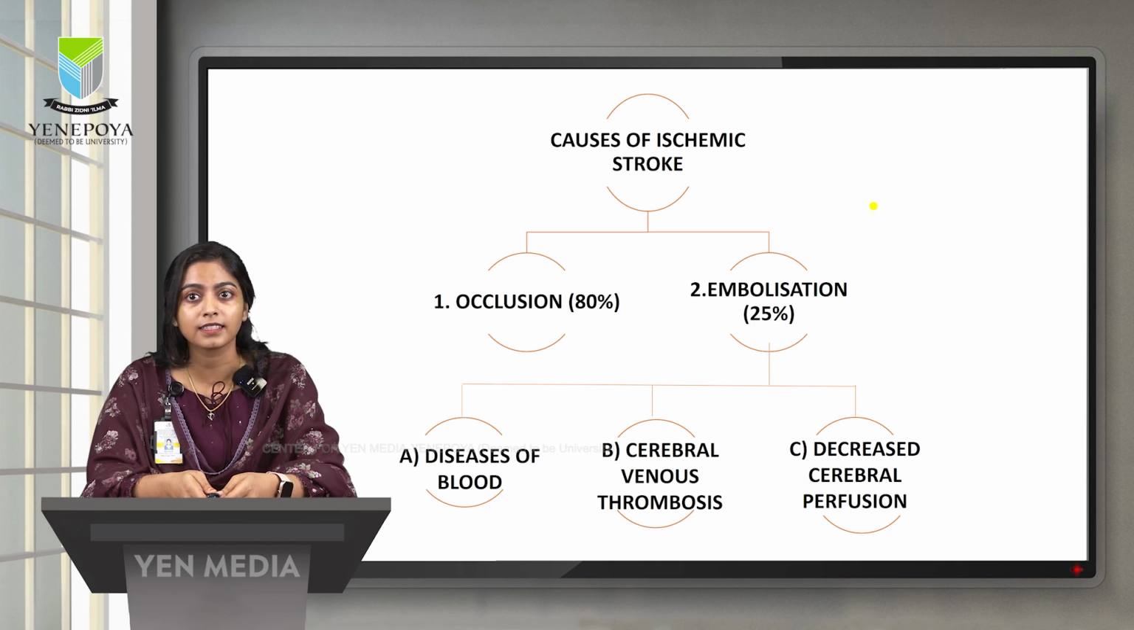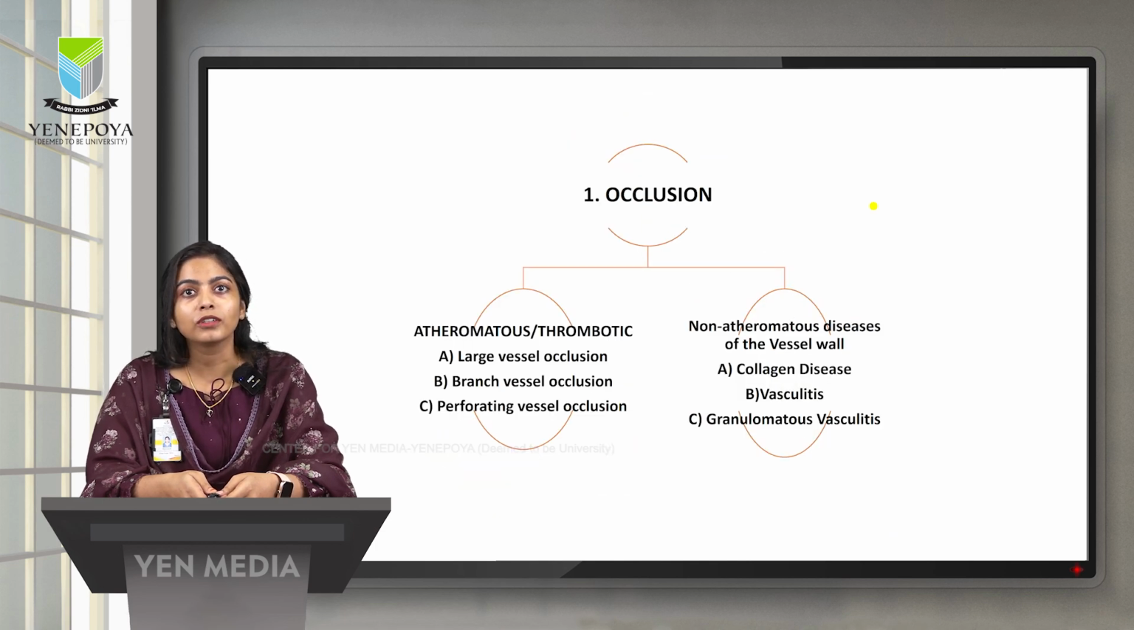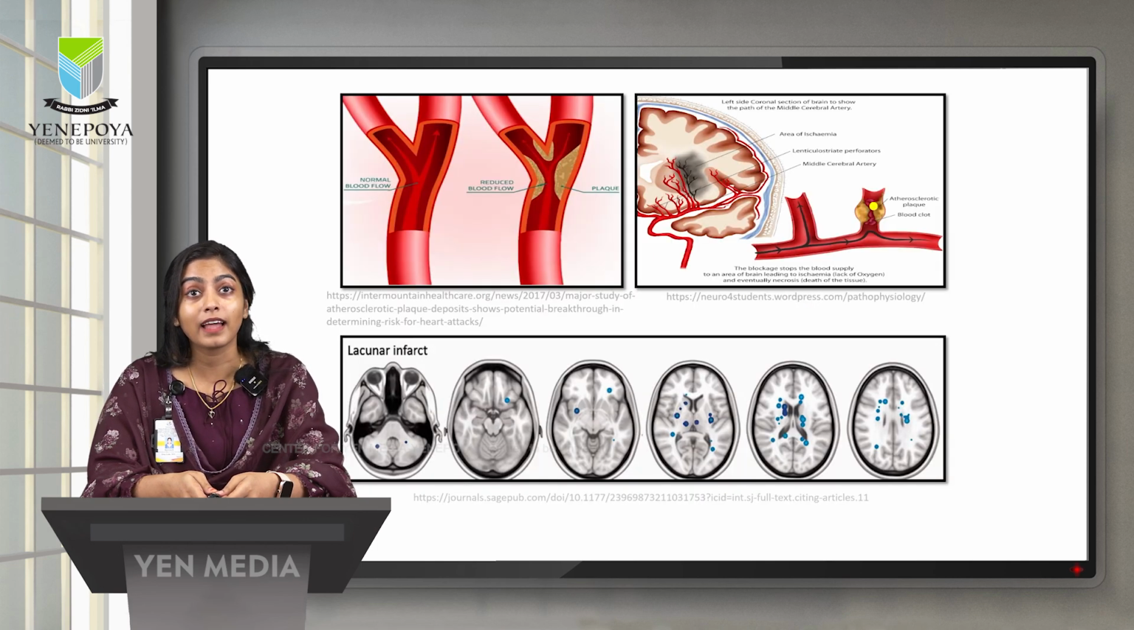And the last category is decreased cerebral perfusion, because you have reduced blood flow as well as reduced oxygen level to the brain, and it also leads to infarction. So now let's move on to the occlusion. It is further classified into atheromatous and non-atheromatous. Atheromatous is where you can see a plaque, fatty deposits in the blood vessel, whereas in non-atheromatous this will not be seen. Atheromatous is further classified into three types: large vessel occlusion, branch vessel occlusion, and perforating vessel occlusion. Let's explain that in the pictures.